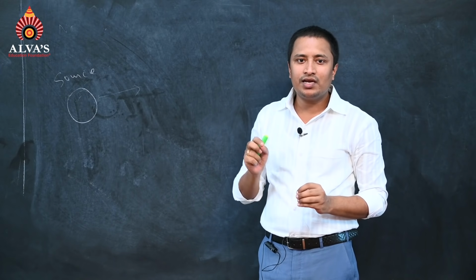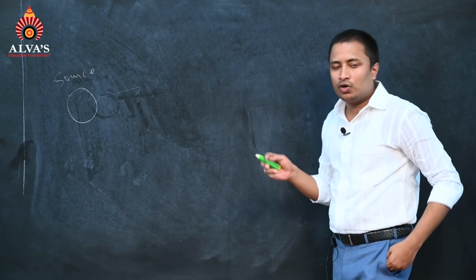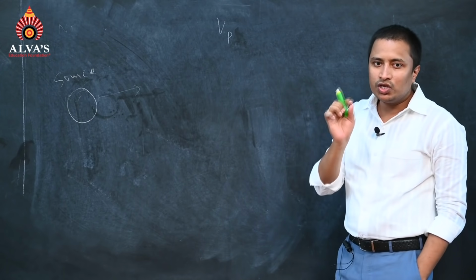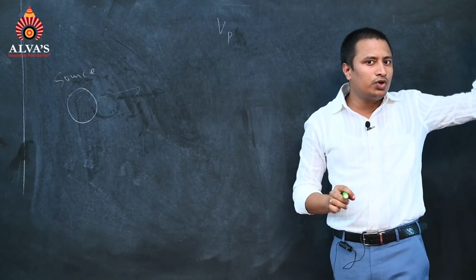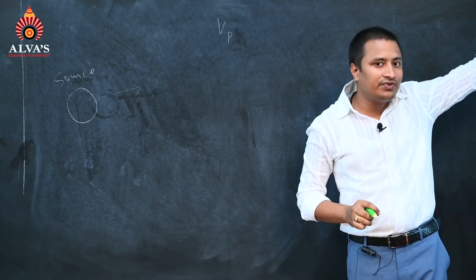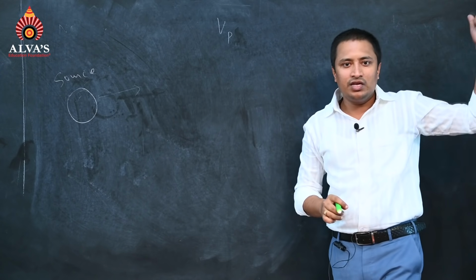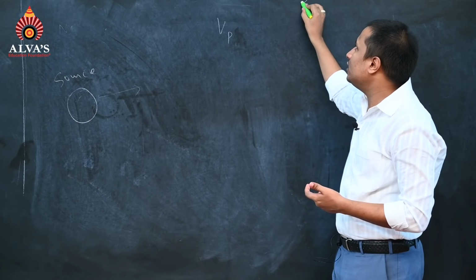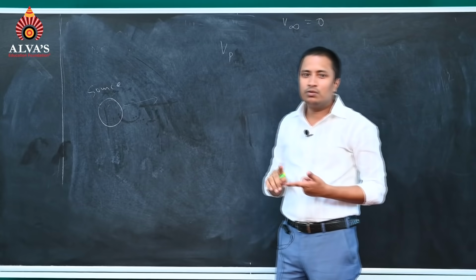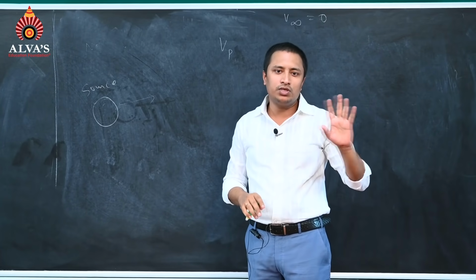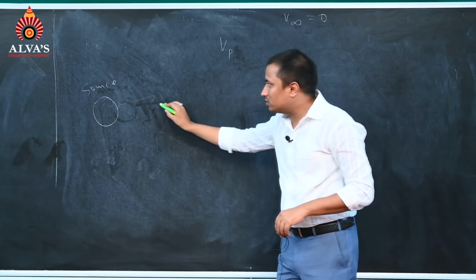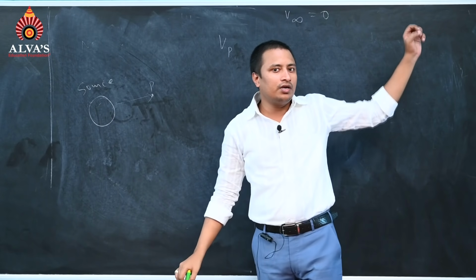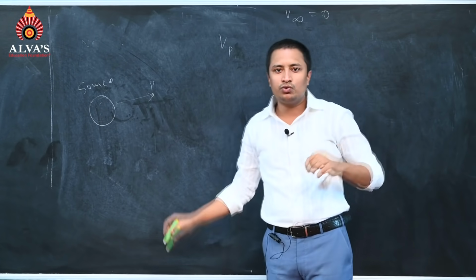Now see, if we want to write the mathematical expression for that electric potential, if we have a charge Q, not a unit positive charge, and we are bringing it from infinity, or you can say the reference point. If we are taking the reference point as infinity, we consider that the potential at infinity will be equal to 0. If we have Vp, that is this point P, and we want to calculate the potential at this point P, we are bringing a charge Q from infinity to this point.